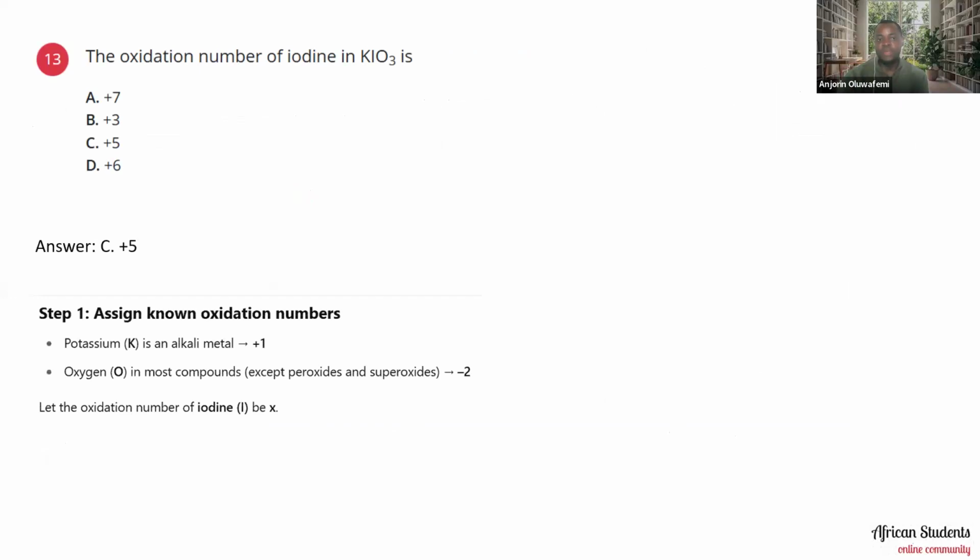Assign the known oxidation numbers. Potassium, an alkali metal, has an oxidation number of plus 1. Oxygen in most compounds, except for peroxides and superoxides, has an oxidation number of minus 2. Now let the oxidation number of iodine, I, be X.